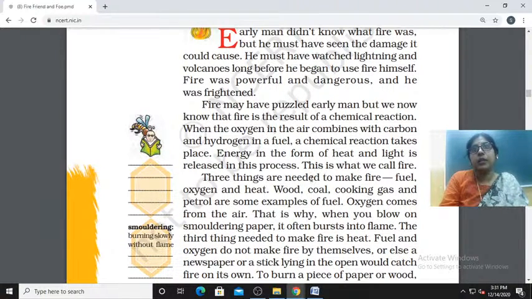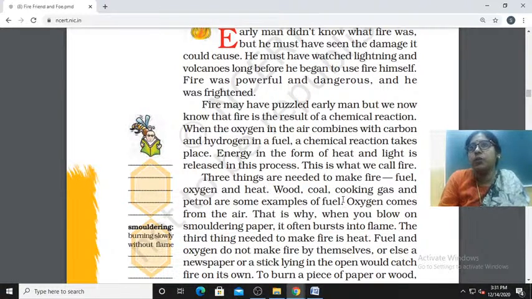Now the next one. Three things are needed to make fire. What are the three things? Fuel, oxygen and heat. Wood, coal, cooking gas and petrol are some examples of fuel. Oxygen comes from the air.